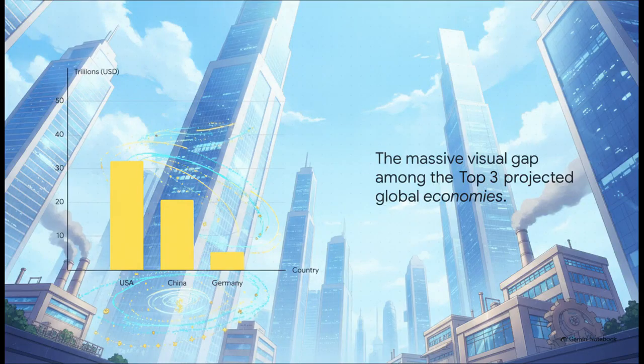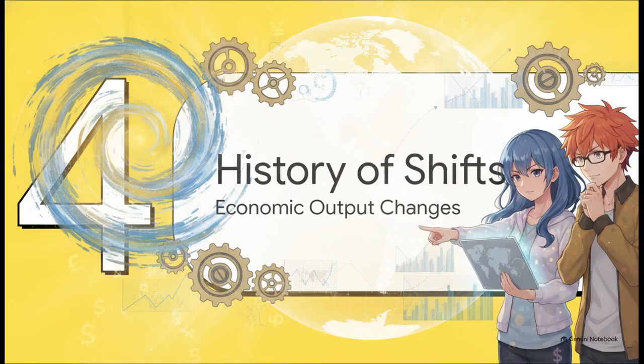But the gap between the top 3 is literally staggering. The US at $32.3 trillion and China at $20.8 trillion are just in a stratosphere of their own. They are the true economic superpowers right now. The drop-off down to Germany in third place at $5.4 trillion highlights exactly how heavily concentrated global market value is at the absolute top.